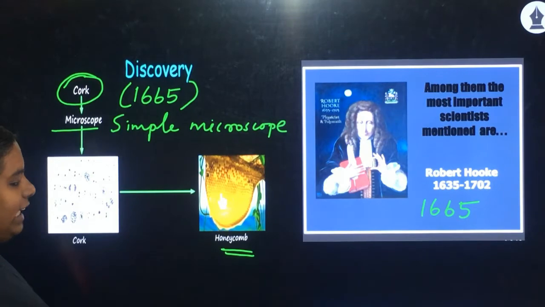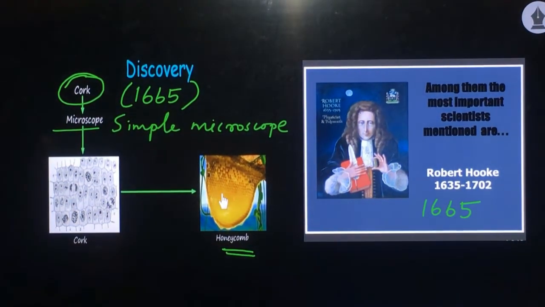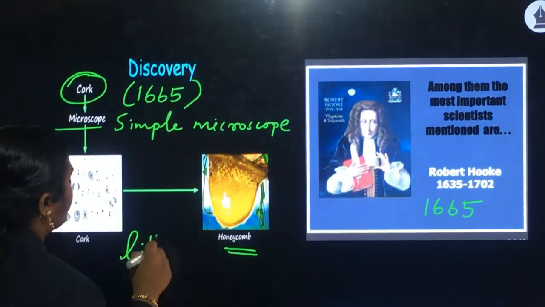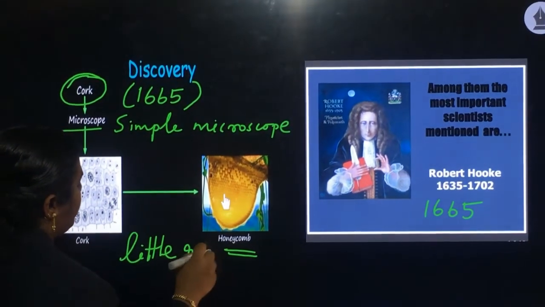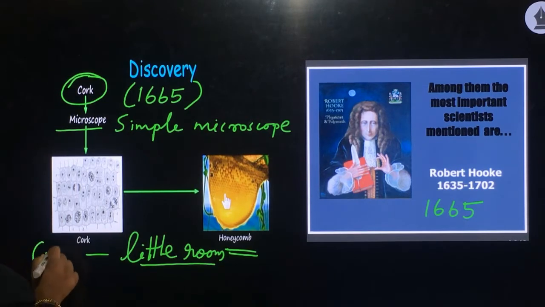He coined the term cell for that structure, which resembles a little room. That is why he gave the term cell to that structure.